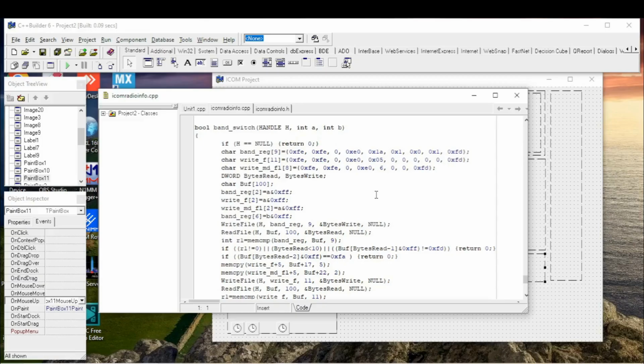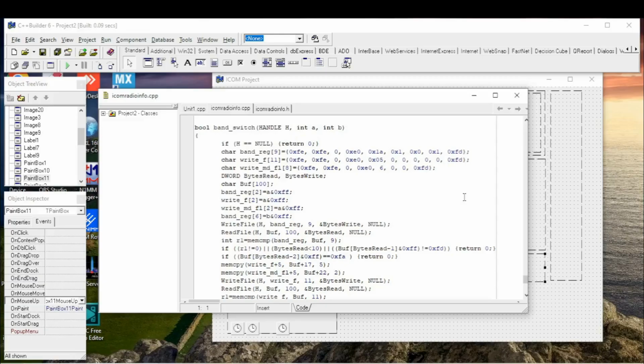It reading for each band, it reading stacked data of function, mode and filter. So of course we can just make a frequency change for each band, like 160, 1800, 3500, 7000, something like that. But it's better to return to the previous stacked functions.